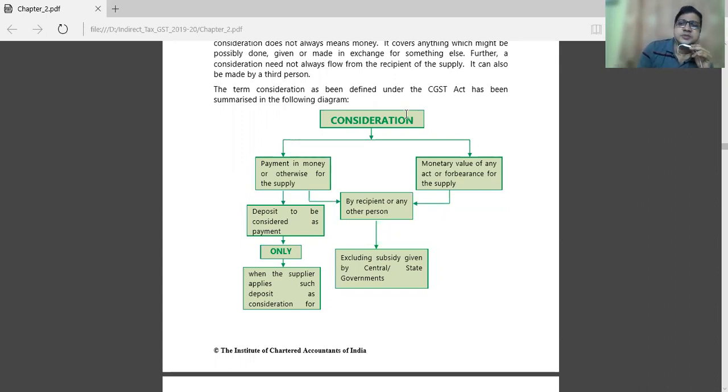There are various kinds of schemes and the government provides subsidy. Nowadays, we have household gas. We bring the cylinders. If you buy a cylinder from the gas agency, the subsidy provided by the government is automatically deposited by the government to your account. And on this particular amount, they will not charge any GST. Subsidy is not a consideration, you should keep that in mind.